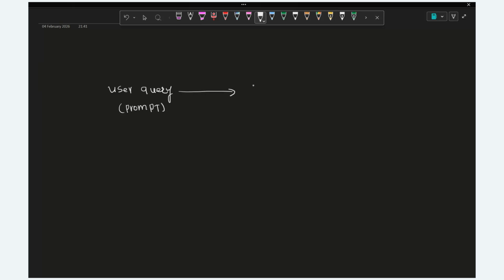ChatGPT is nothing but one of the LLM models, guys. We hit our query by passing this user query, and then the LLM model starts to complete this user query and gives the response here.